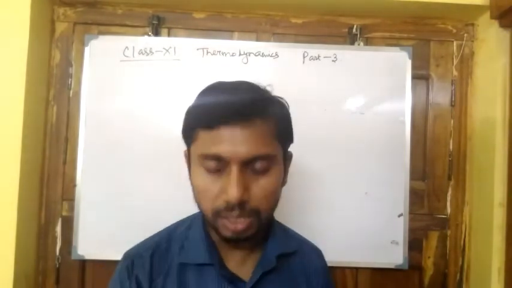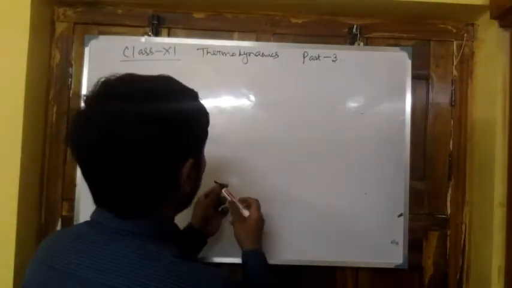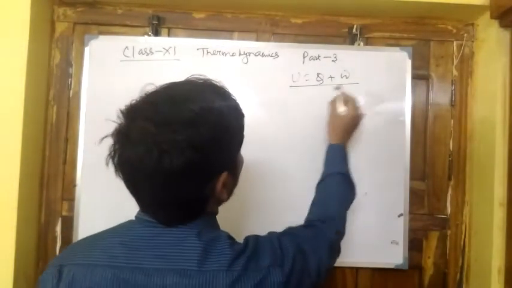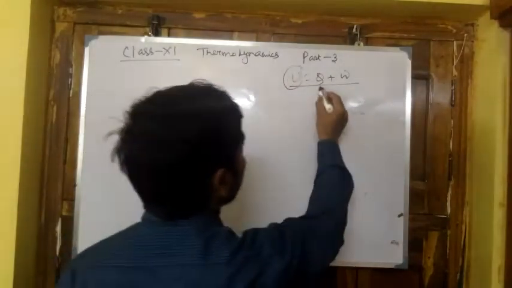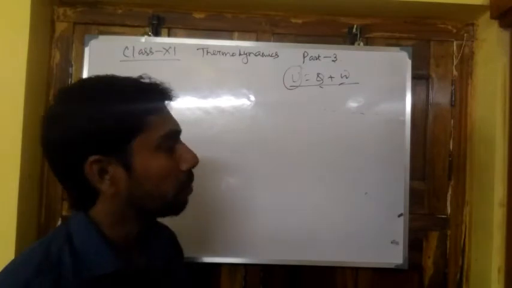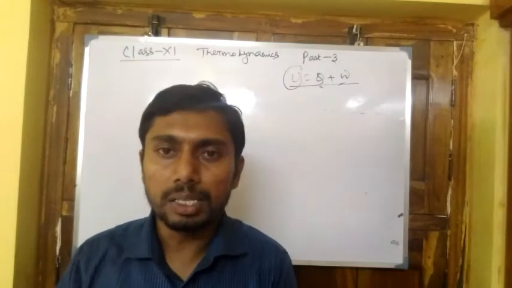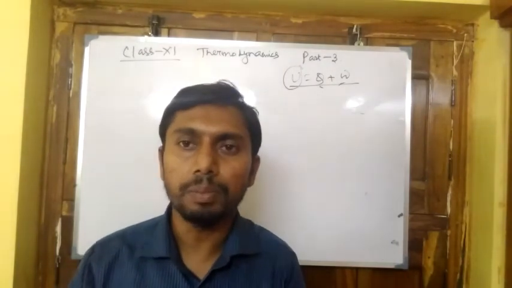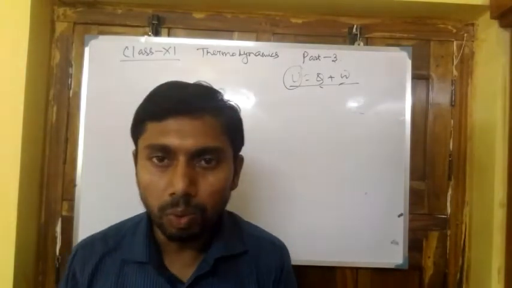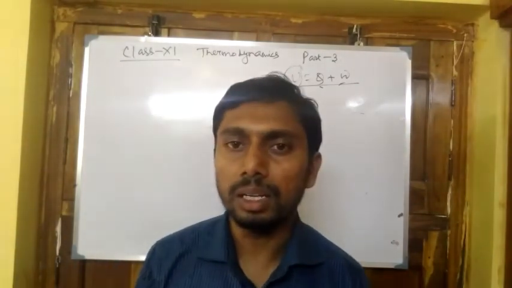From the first law of thermodynamics we get the expression ΔU = Q + W. Now U is a state function, while Q and W are path functions, because U depends only on the initial and final states, but Q and W do not. Here small integrals are required, and in different paths there are different values for the heat and also the work. Now today we will discuss the topic of reversible and irreversible processes.